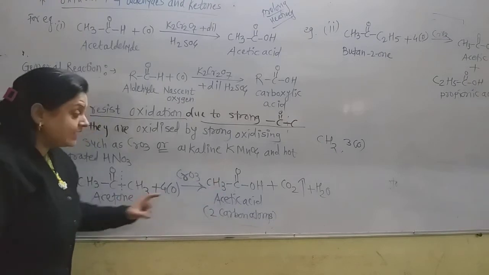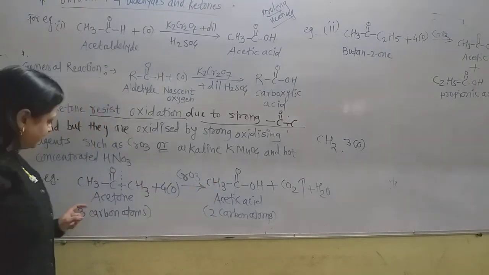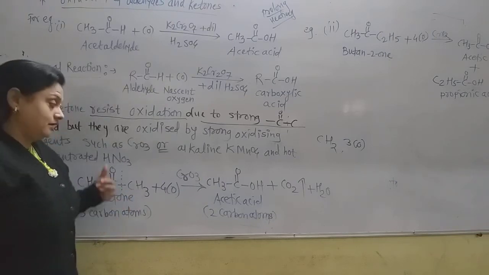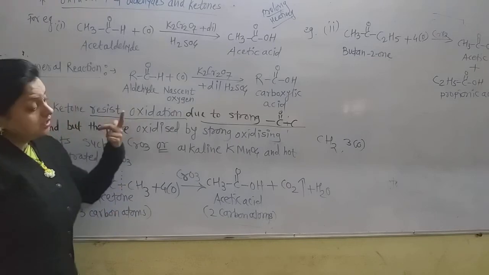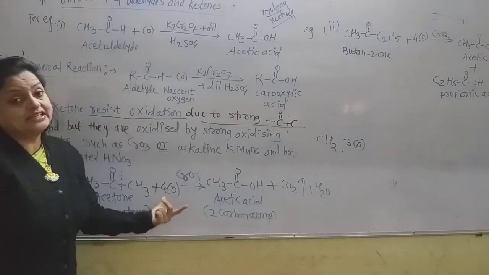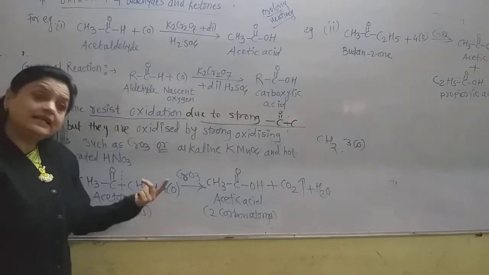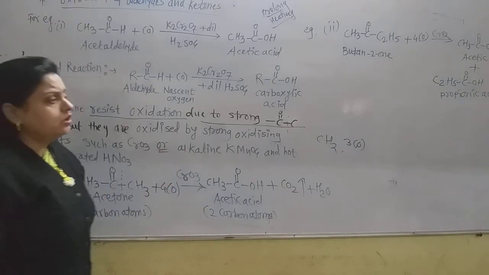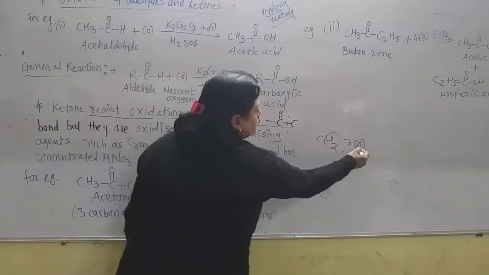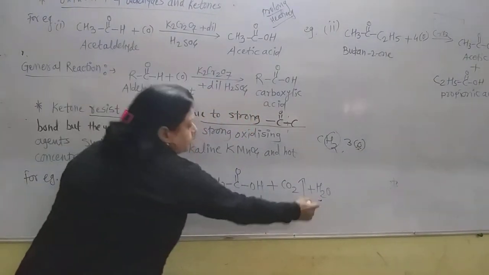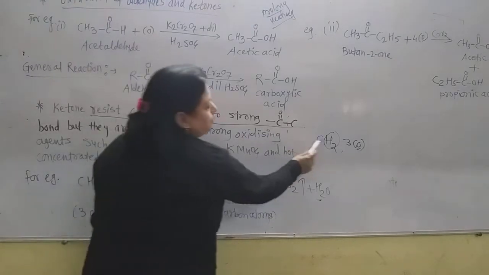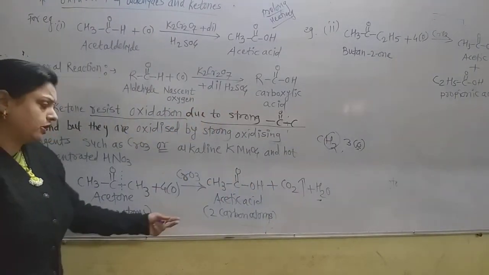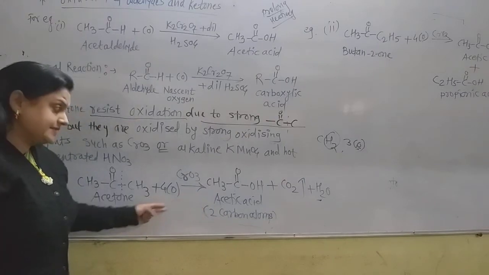This acetic acid has only 2 carbon atoms, and the starting ketone has 3 carbon atoms. Due to the breaking of the carbon-carbon bond, the acid obtained always contains one carbon less than the ketone. Now what happens to the rest? These 2 hydrogen atoms and one oxygen atom form a water molecule, and this carbon and 2 oxygen atoms form carbon dioxide. Carbon dioxide is a gas, it is removed, and we directly obtain the acid.